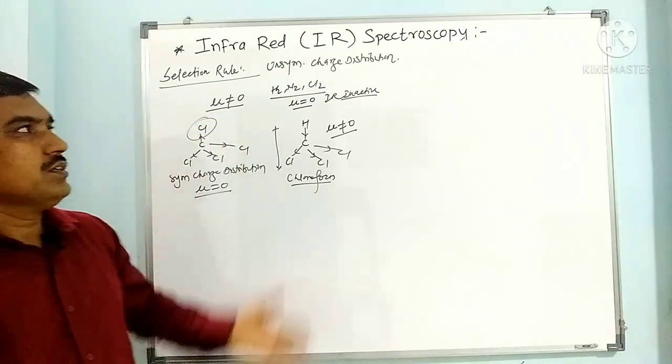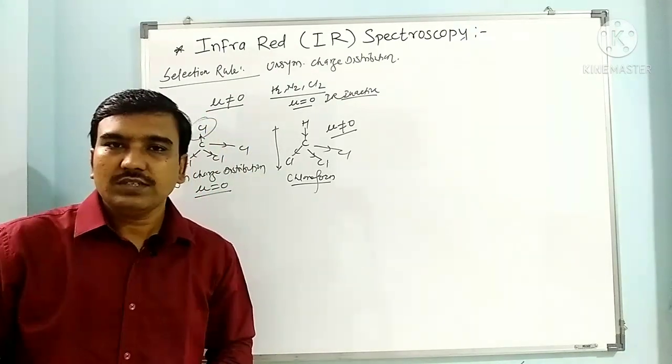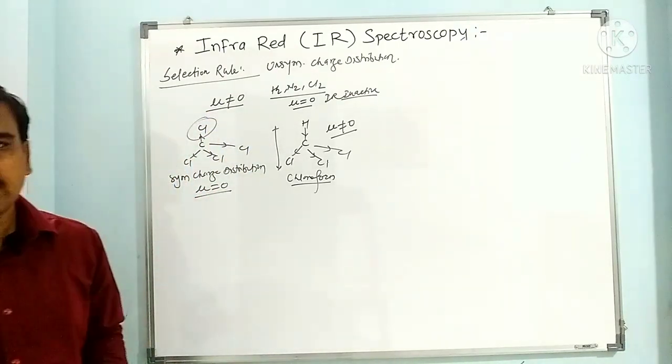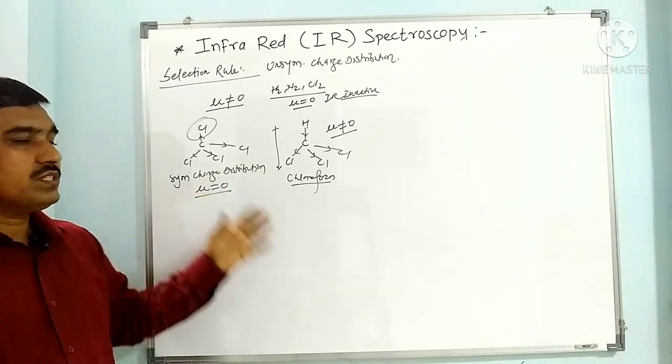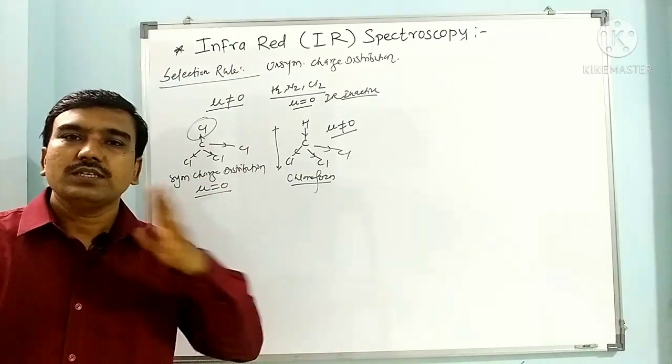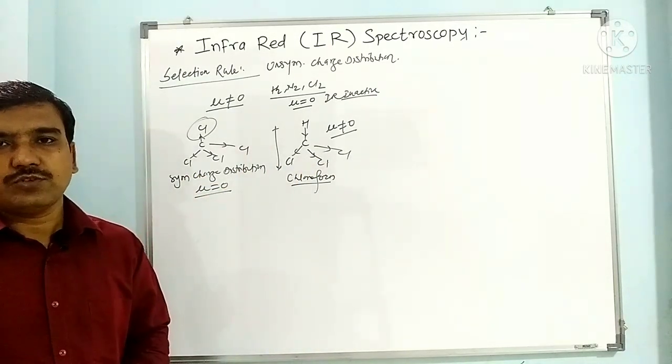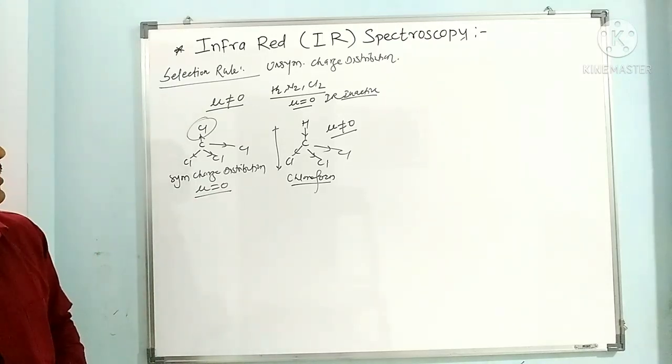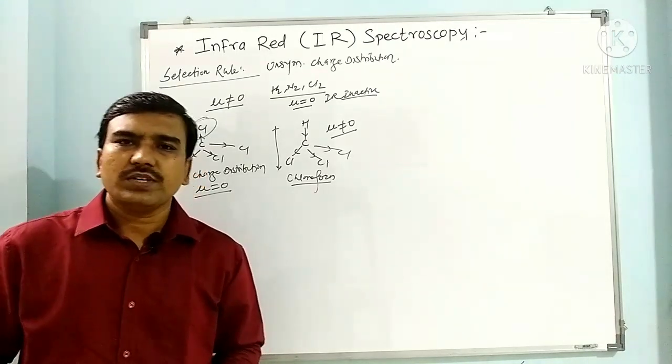So in this way, this is the selection rule. Here we have seen that the selection rule simply states that only those vibrations which are responsible for the unsymmetrical charge distribution absorb IR radiation. It means all the vibrations do not absorb IR radiation.